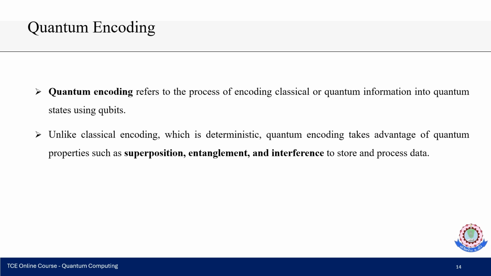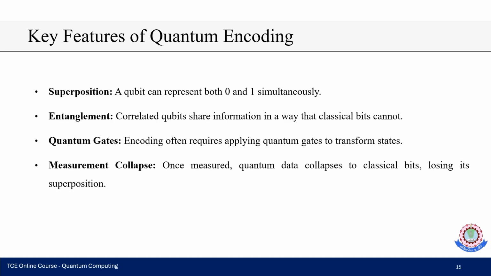And the next thing is quantum encoding. This is a very important process of encoding classical or quantum information into quantum states using qubits. Unlike classical encoding, which is deterministic, quantum encoding takes advantage of quantum properties such as superposition, entanglement and interference to store and process the data.